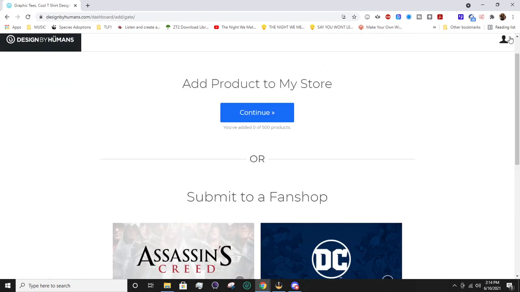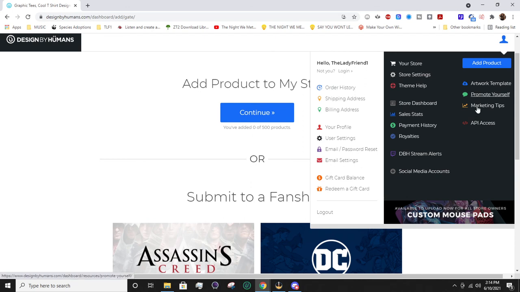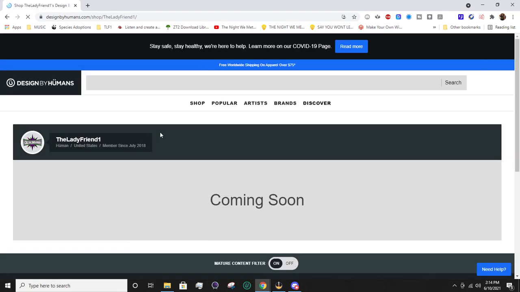So that's going to have to wait for approval, but basically at this point you're done in terms of setting up the main parts of your merch store with adding a product. They do come with stuff for promoting and marketing. You can link other social accounts. But at the end of the day, that's pretty much the main things you need to do.